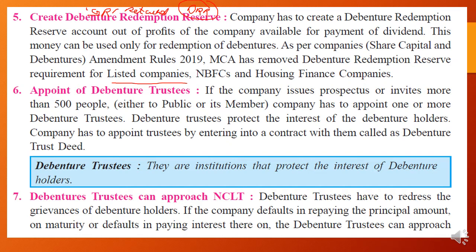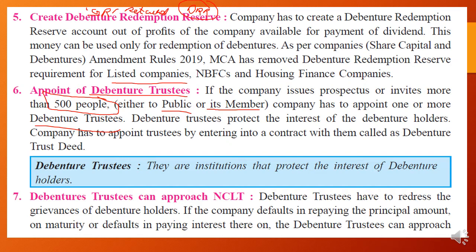Appointment of debenture trustees. Why are debenture trustees appointed? Let's see. The Companies Act says that if the company issues a prospectus or invites more than 500 people, either the public or the members of their company, the company has to appoint one or more debenture trustees. They have to appoint them because the subscribers will exceed 500 in number.